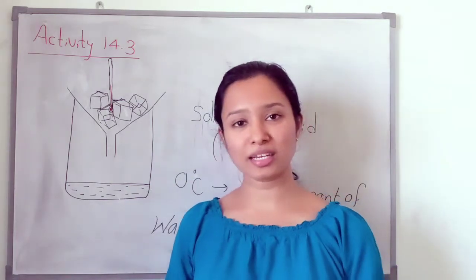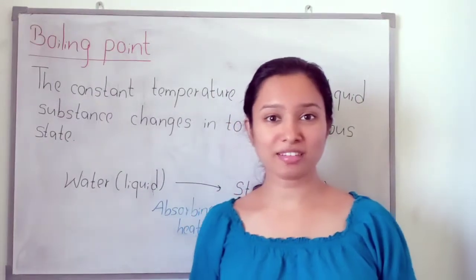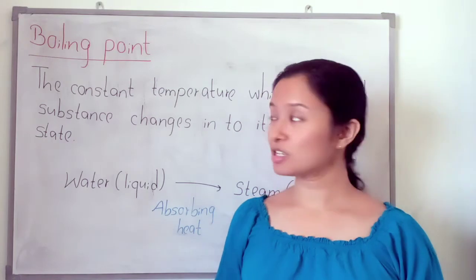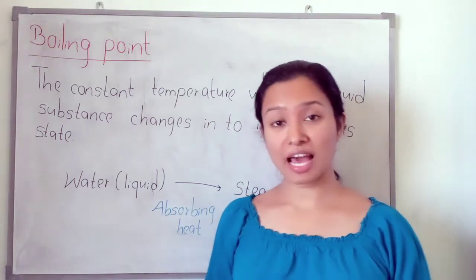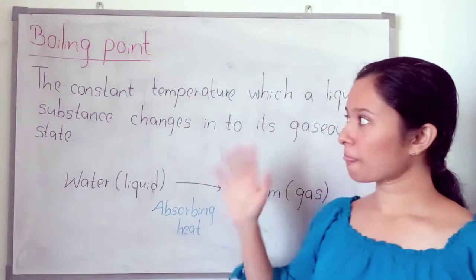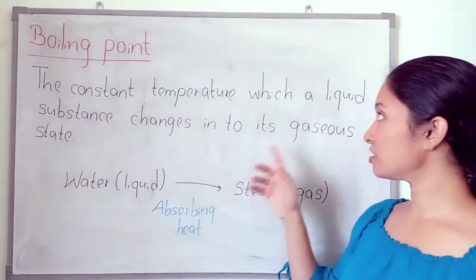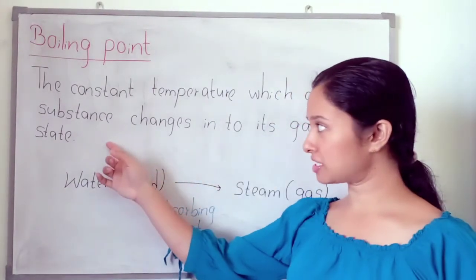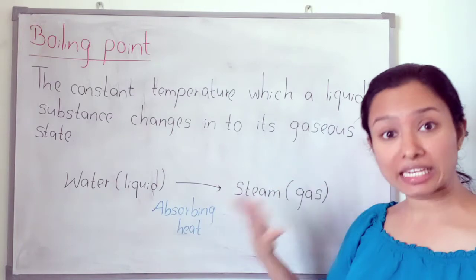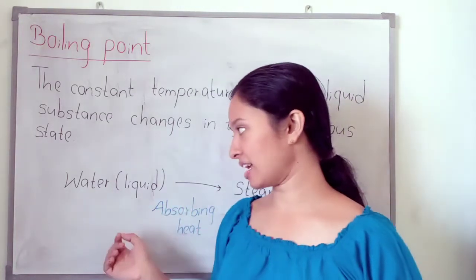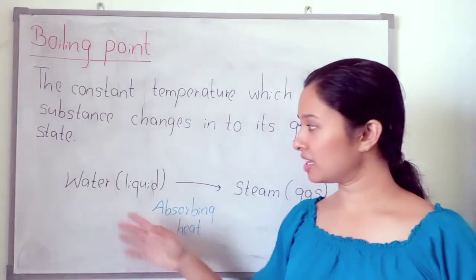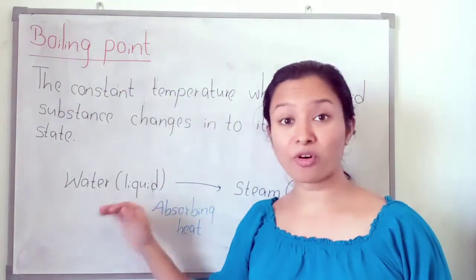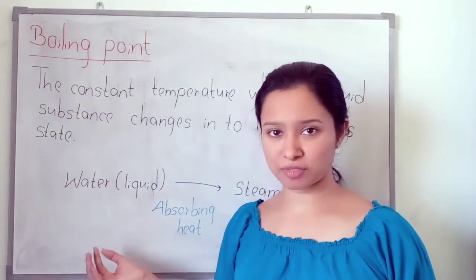Okay, let's go to another point. Next one is boiling point. So what is boiling point? Like the previous one, this is the constant temperature at which a liquid substance changes into its gaseous state. For example, we can take water. Water is a liquid substance.